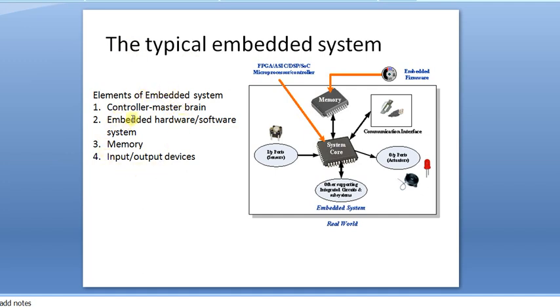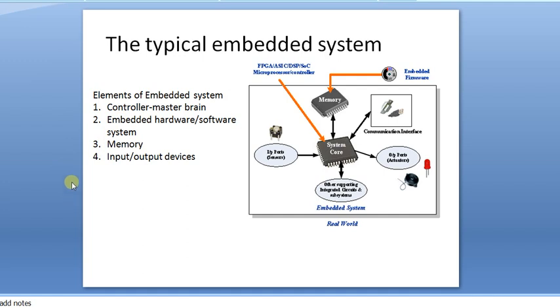The first one is the controller, the single chip controller, which acts as the master brain of the system. This is the complete brain of the system. The controller can be either a microprocessor, or a microcontroller, or a field programmable gate array, or a digital signal processor, or application specific integrated circuits or application specific standard products.